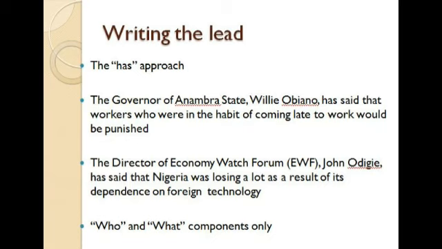So, but basically we're using it here to match two components. The who, that's the personality, and then the what, that is losing a lot because of dependence on technology. Now, this is why we refer to this approach as the has approach. Look at the lead that we're using as example.